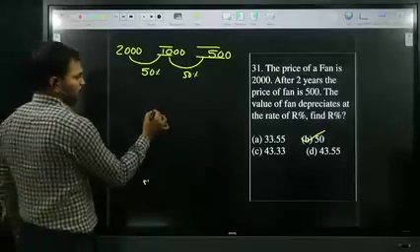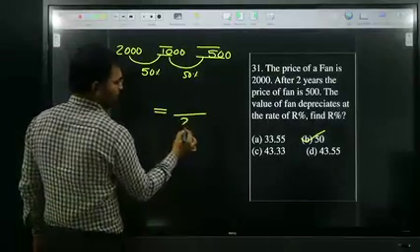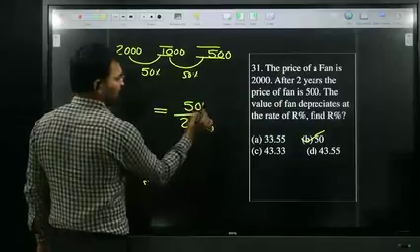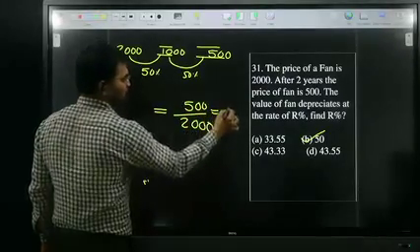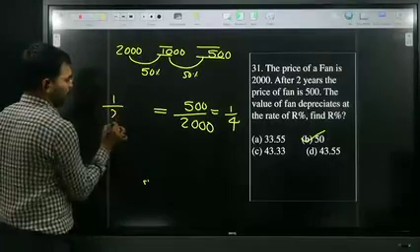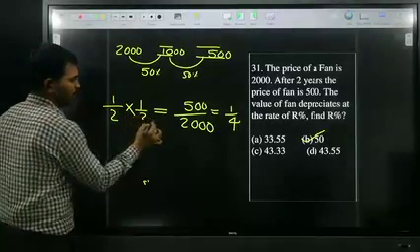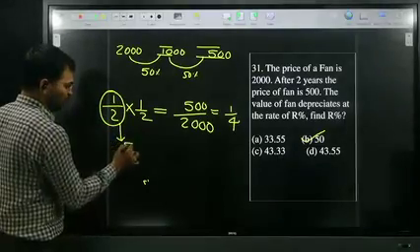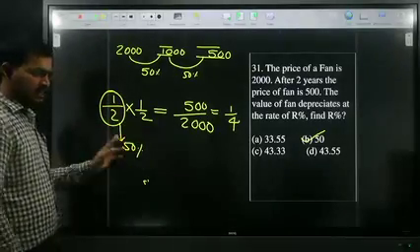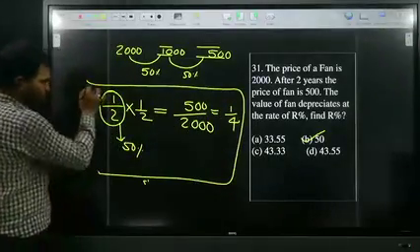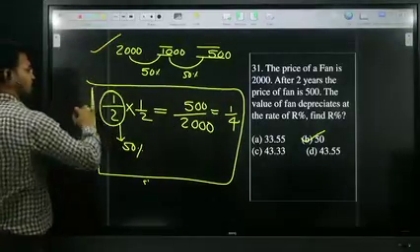So here the original value is 2000. Final value is 500. And 500 is how much fraction of 2000? Exactly 1 by 4. 1 by 4, how to get? 1 by 2 into 1 by 2 only. This is the only possibility. 1 by 2 is nothing but how much percentage? 50%. This is another method. So choice is yours. Both are best methods only. Choose anyone.